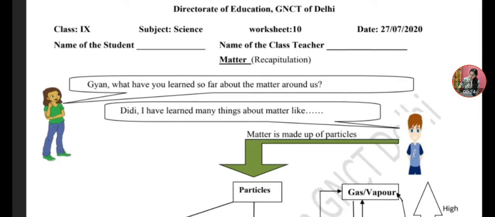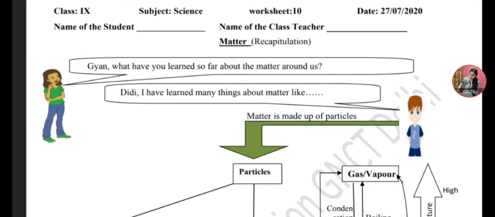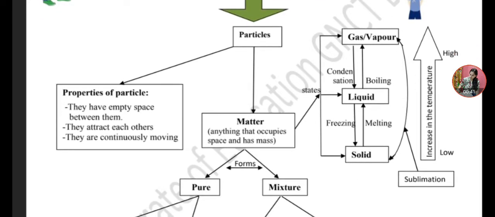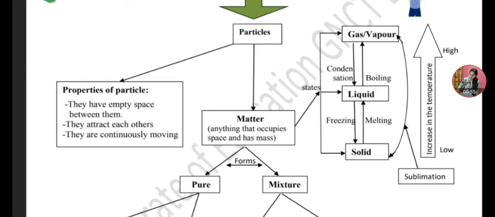So let's go. Gyan, what have you learned so far about the matter around us? Jigyasa asks Gyan what he has learned so far about matter. Didi, I have learned many things, like matter is made up of particles, and matter is anything that occupies space and has mass. Gyan also tells some properties of particles: they have empty space between them, they attract each other, and they are continuously moving.